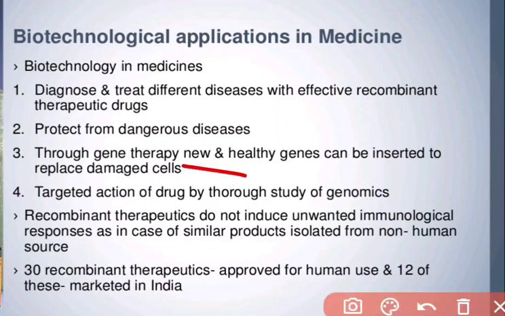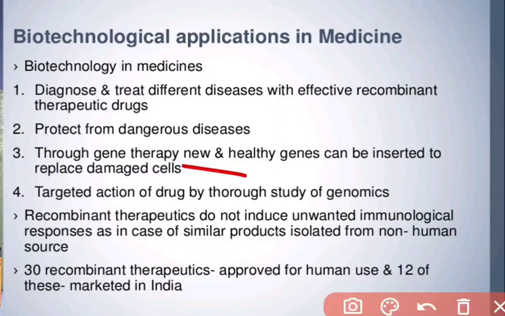Targeted action of drugs by thorough study of genomics. So for any targeted drug, if you want to find out the action of that drug, we can find out by this application of biotechnology, the study of genomics. Recombinant therapeutics do not induce unwanted immunological responses as in the case of similar products isolated from non-human sources. 30 recombinant therapeutics are approved for human use and 12 of these are marketed in India.